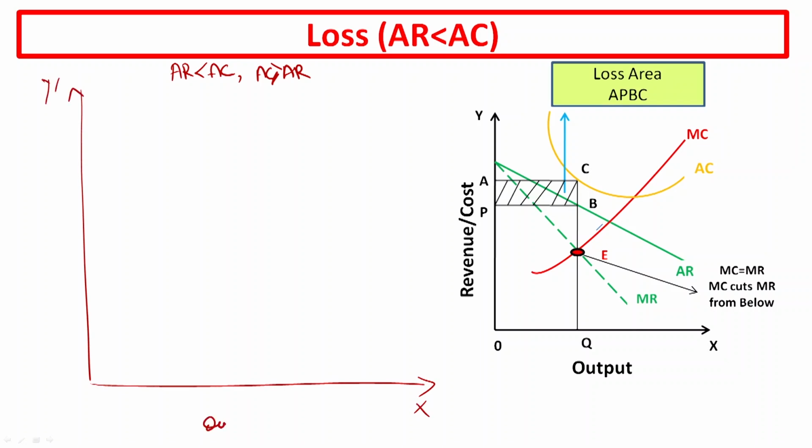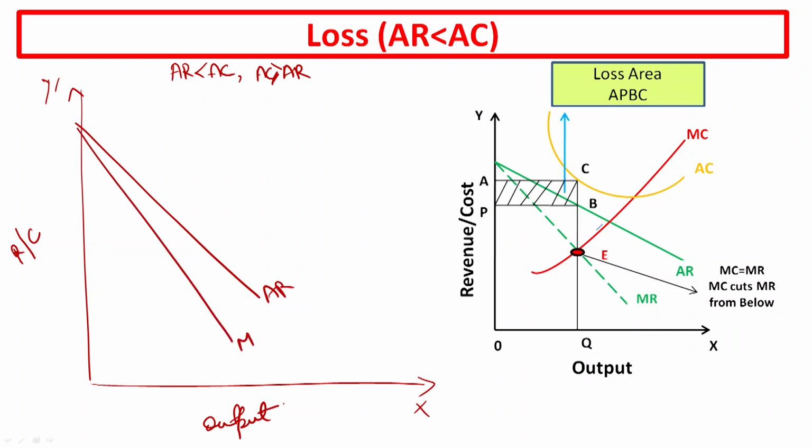Then you have to write output on the x axis, and on the y axis you have to write revenue and cost. Then the next step is to draw AR and MR. Both are flatter in shape. Why? Because demand is elastic. Now the next step is to draw the marginal cost, and marginal cost and MR are cutting at this point E. This will give you equilibrium output and equilibrium price.